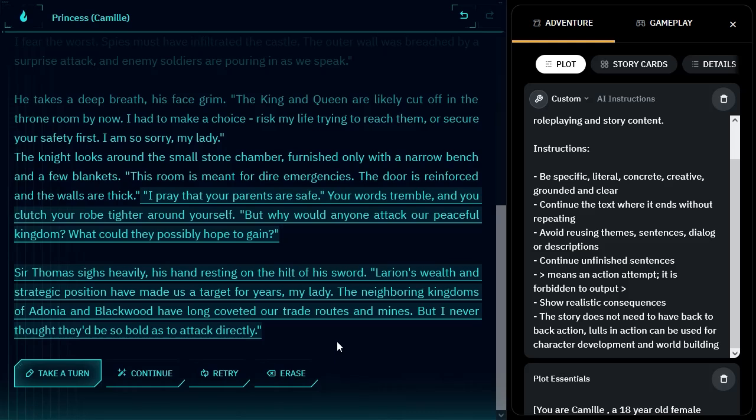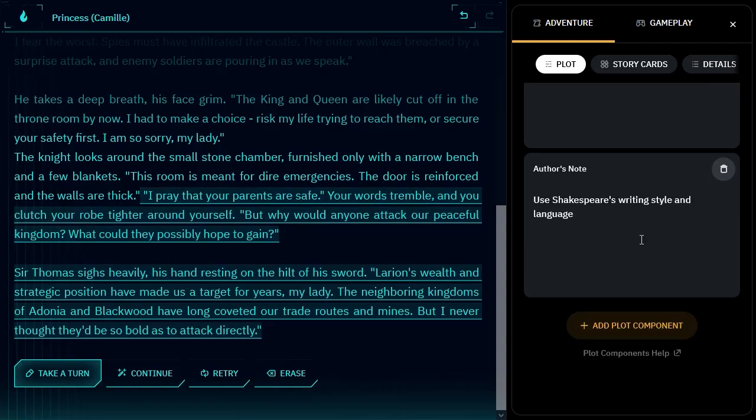The neighboring kingdoms of Adonia and Blackwood have long coveted our trade routes and mines, but I never thought they'd be so bold as to attack directly. Let's see, I can't remember what it said before. I might look into that, because I'm terrible with Shakespeare, so I'd really like to see if it gets super hard to understand.